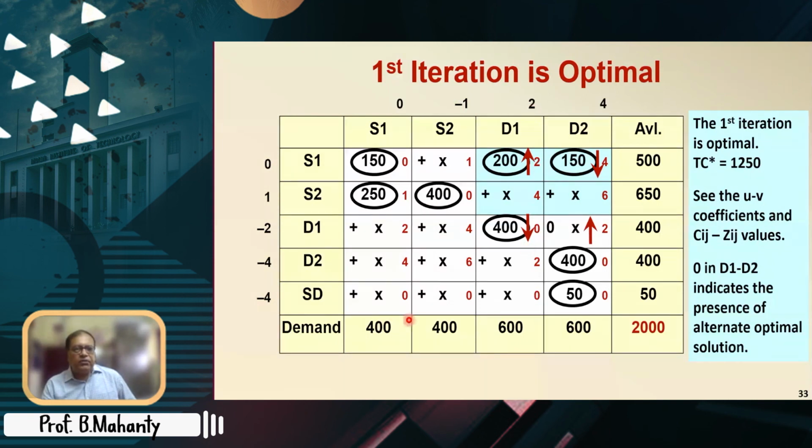Then if you compute the UV coefficients, you see they are all plus, excepting there is a 0 at D1, D2. So at D1, D2 you can make some entry there. Then this should go down, this should go up, and this should go down. So that means 150 can be put at D1 to D2.